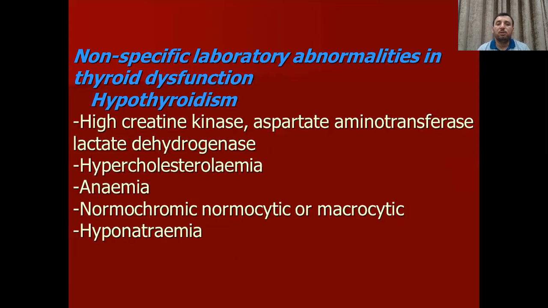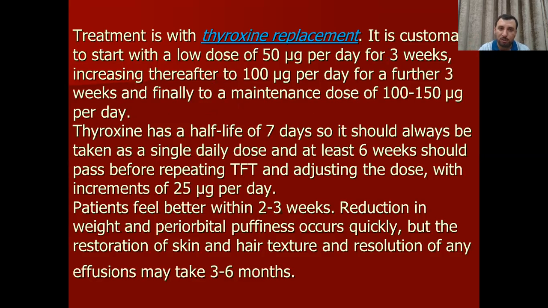So the manifestation can be seen here. We have increased creatine phosphokinase, increased AST, increased LDH, and also secondary hypercholesterolemia, which is secondary hyperlipidemia, and anemia, which is normocytic normochromic, and macrocytic because of loss of B12, and also dilutional hyponatremia seen in those patients. Treatment is by thyroxine.